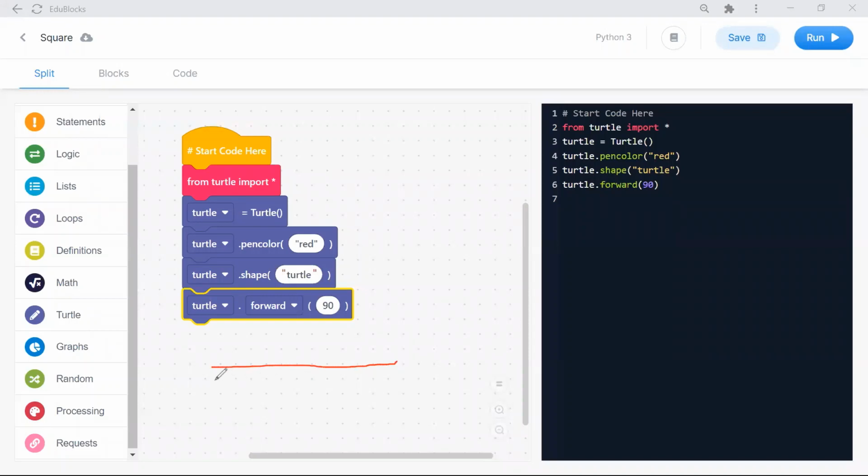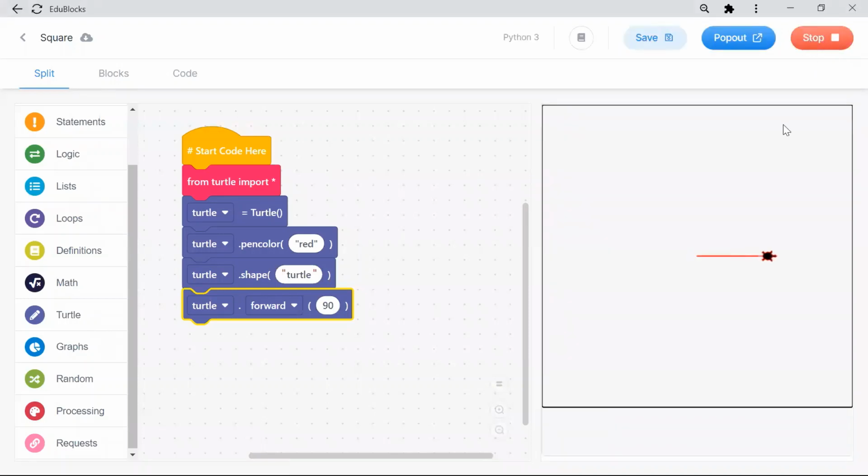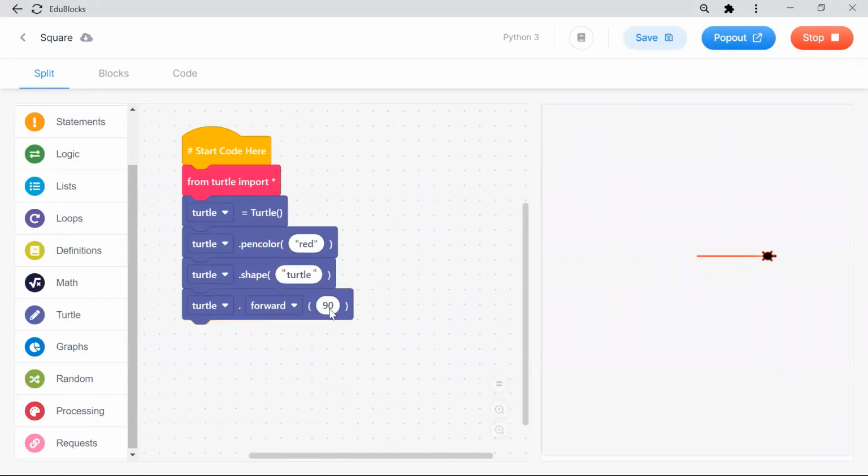If you want a small line, you can give 10. If you want a big line, you can give 100. Now I'm giving 90. 90 is enough. Okay, so I will run. If I run, see, a red color line came. So you click turtle and click forward. You can see here turtle forward. Click turtle forward, and you can see one line. Got it?